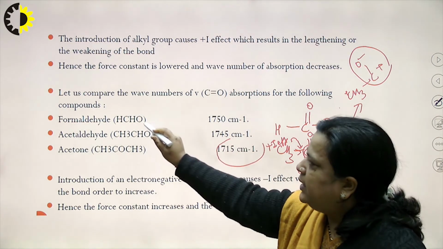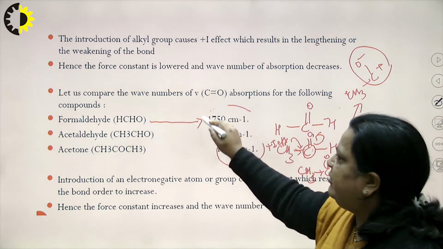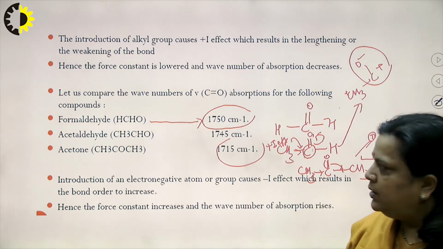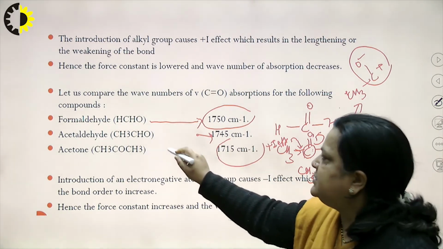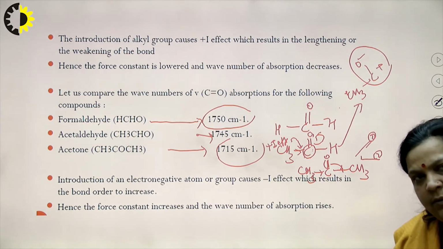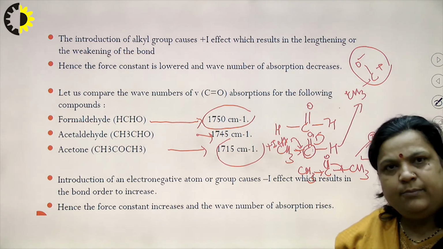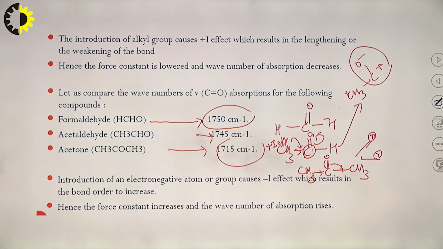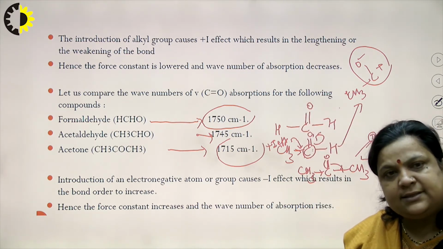So, the IR wave number or IR frequency of formaldehyde is 1750. For aldehyde, since the plus I effect group is there, it gets decreased. It is about 1745, and for acetone it is about 1715 centimeter inverse. So, we can conclude that the introduction of an alkyl group causes a plus I effect, which results in lengthening or weakening of the bond. So, the force constant is lowered and the wave number of absorption decreases.